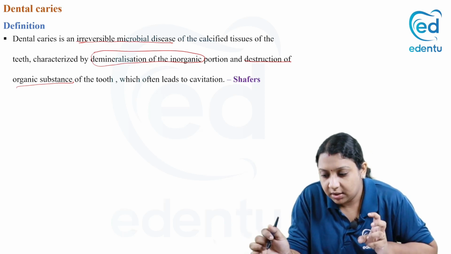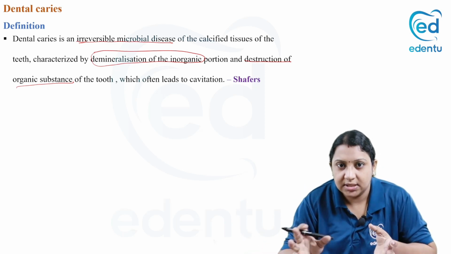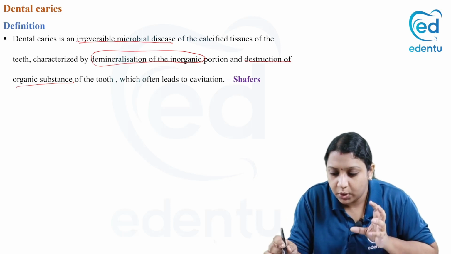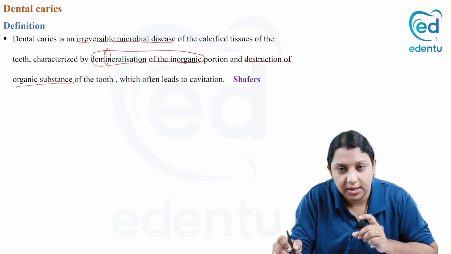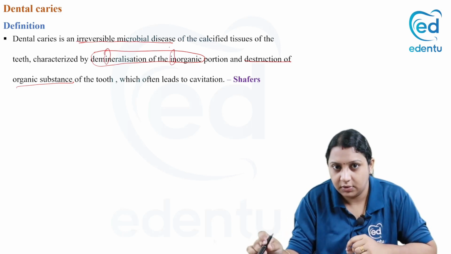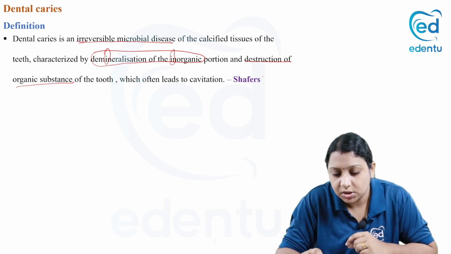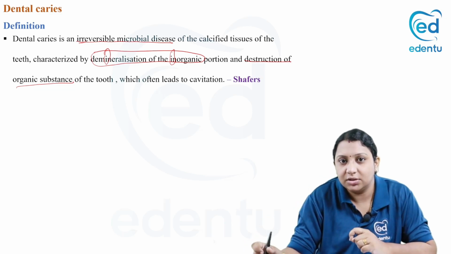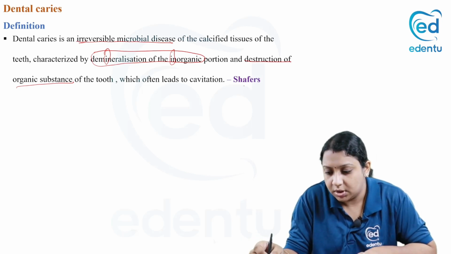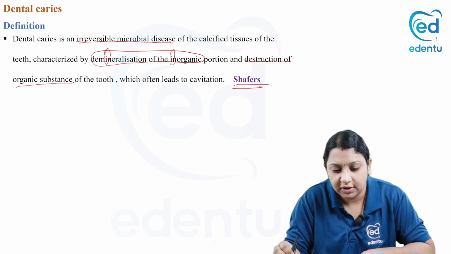If you can't remember, think that demineralization has an I, and inorganic has an I. There is also destruction of the organic substance, which often leads to cavitation of the tooth. So that is according to Schaeffer's definition.